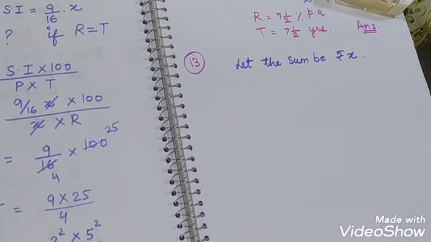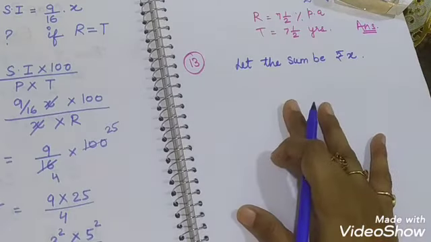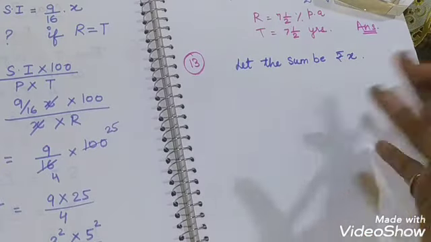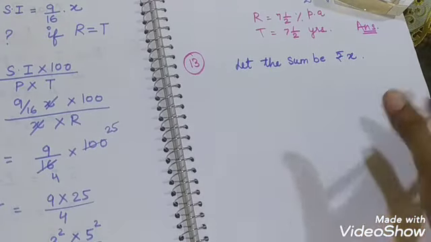It is given: what sum of money, means they are asking principal, lent at 12 1/2 percent per annum, means rate is given, will produce the same interest in 4 years as the second amount, the principal which is given, will produce in 5 years at 12% rate. So first we will calculate the simple interest for the sum which is asked and then for the one which is given, and then we will put them equal.